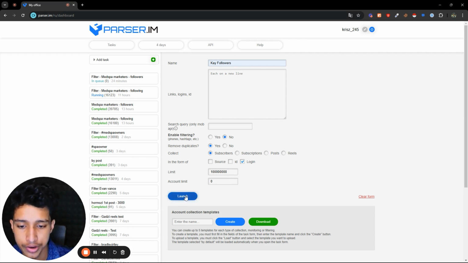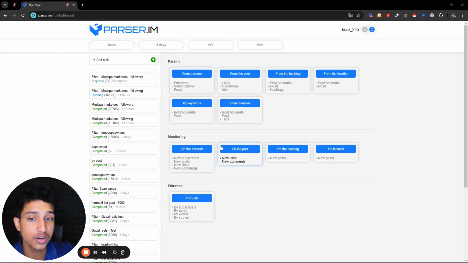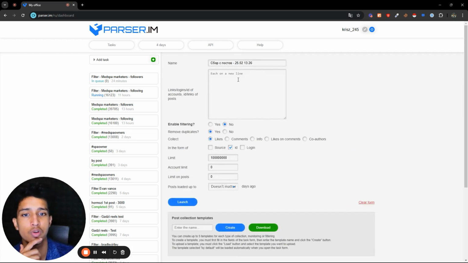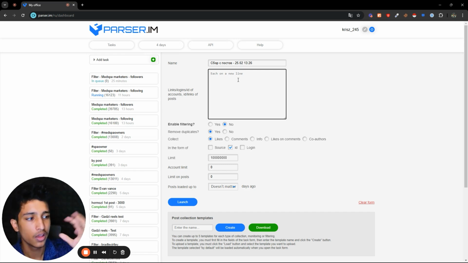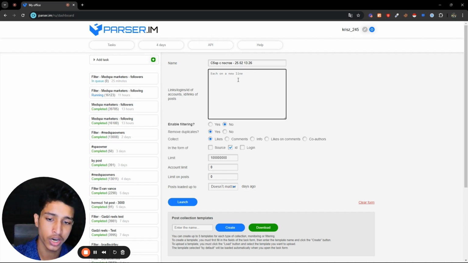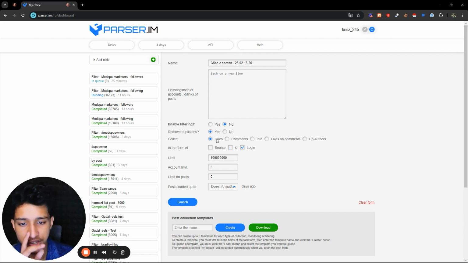So let's say you click on launch, you scrape all the leads. It takes some time, and you just scrape all the leads. Now what you have to do, after clicking launch, is go to add task. By the way, you can also go to from post. Let's say, for example, you want to scrape the profiles of all the people that liked a certain post. It could be any post where you feel most of your target audience is liking it. So you can take the link of the post, paste it right here, and then the same thing: you click on login, and you click on likes.